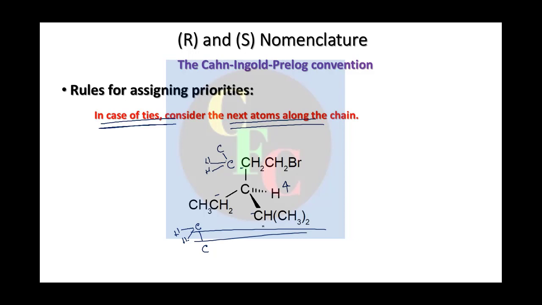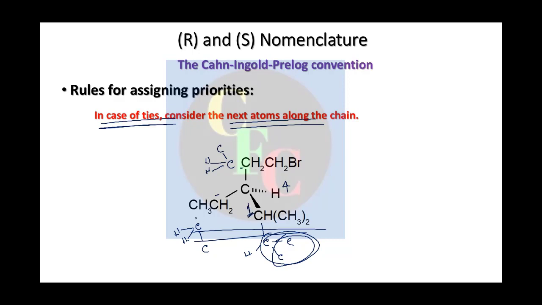And here this is attached to 1 hydrogen and 2 carbons, right? So you see the second atoms, here you have 2 carbons, so this will be the winner. Okay, so you will assign 1 here, right?